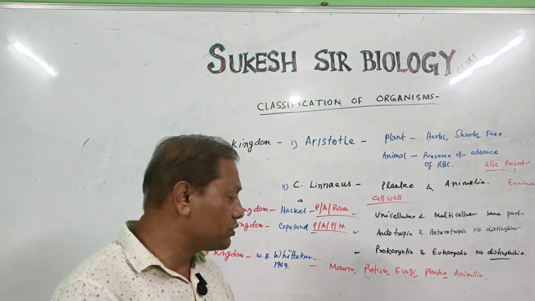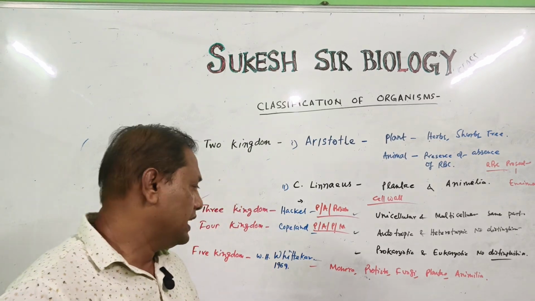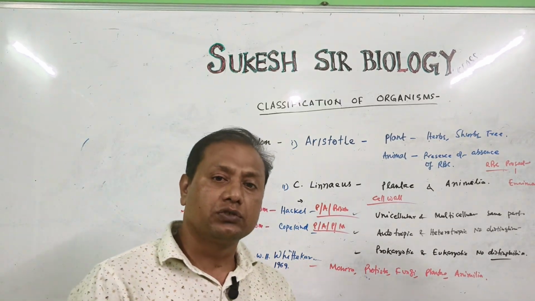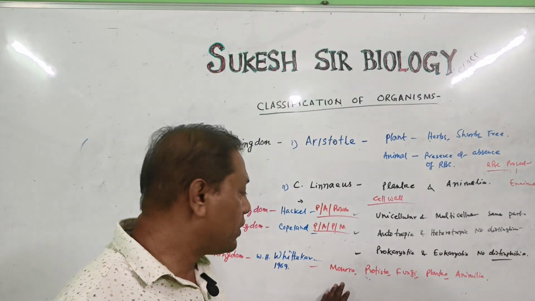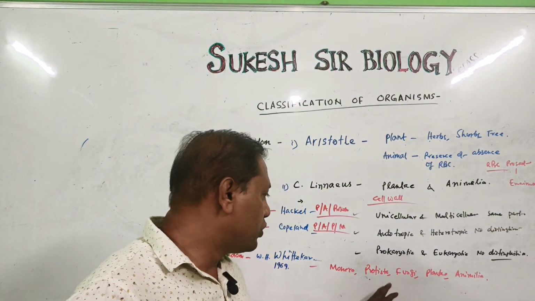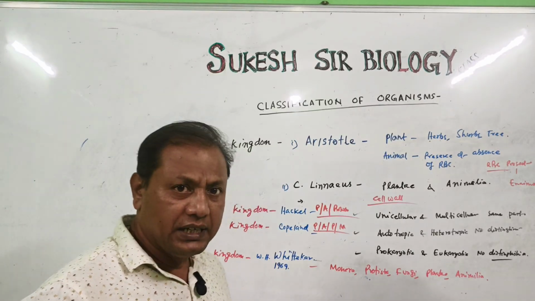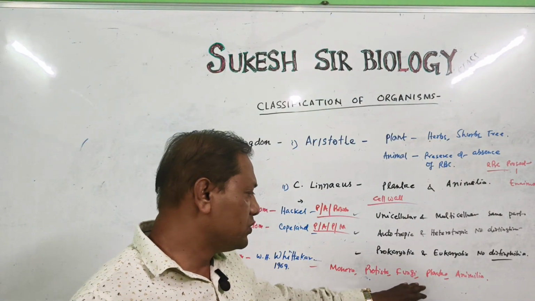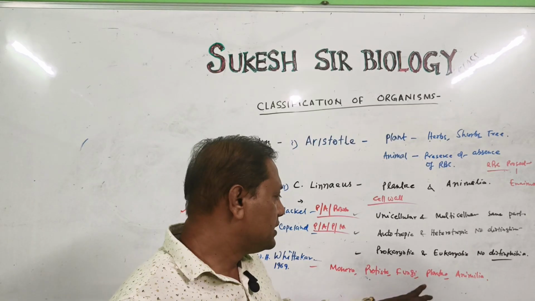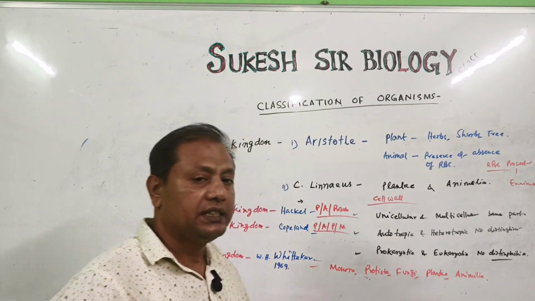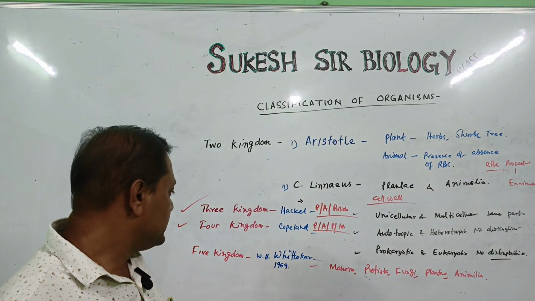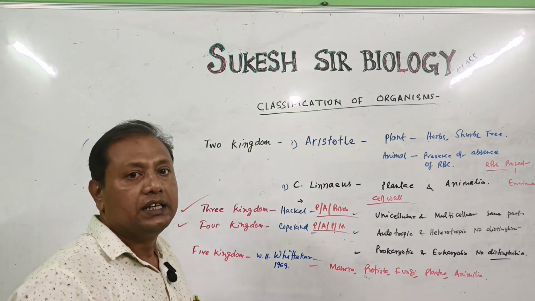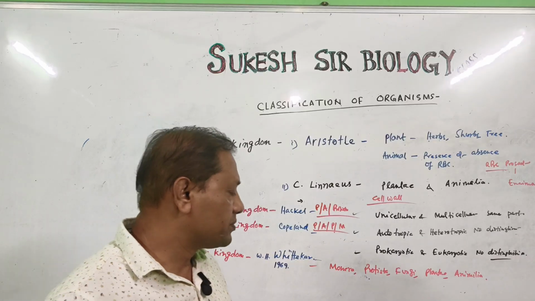Everybody needs to know about the five kingdom classification, and we need to study the details of each and every kingdom. Monera is one of the kingdoms where the bacteria are there. Protista means mainly protozoans, and others. Fungi, you know, is another kingdom, and then Plantae and Animalia. This way the proper classification was done by W.H. Whittaker.